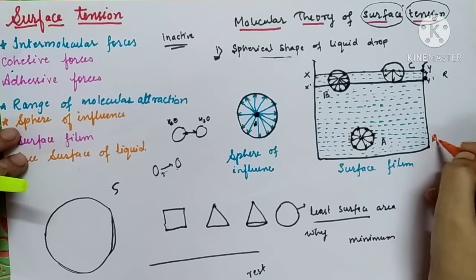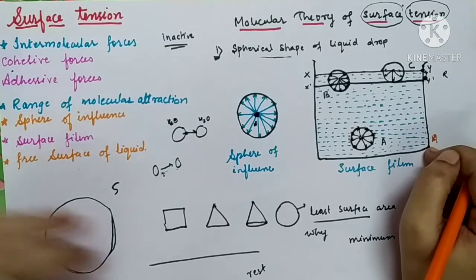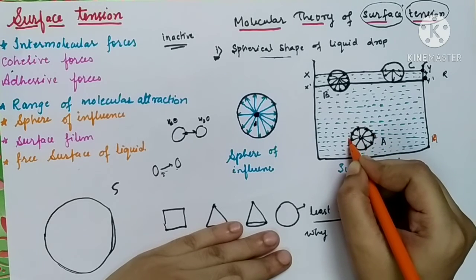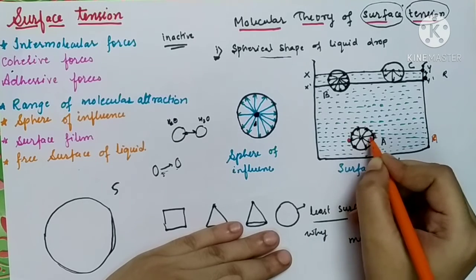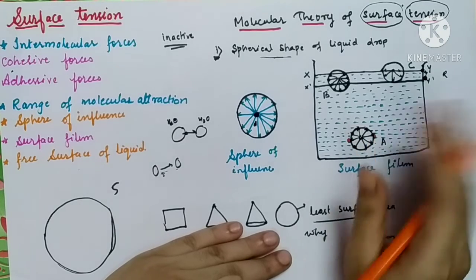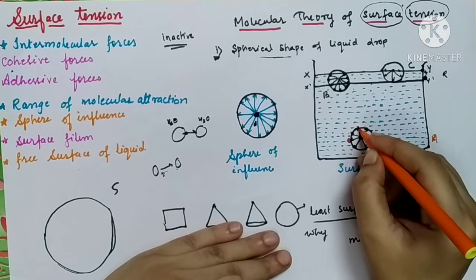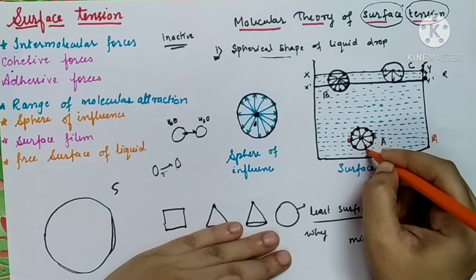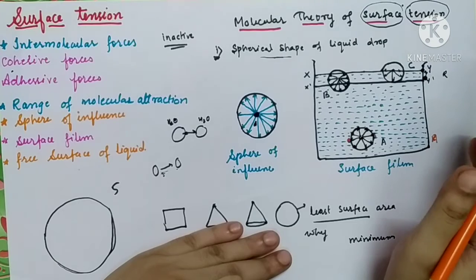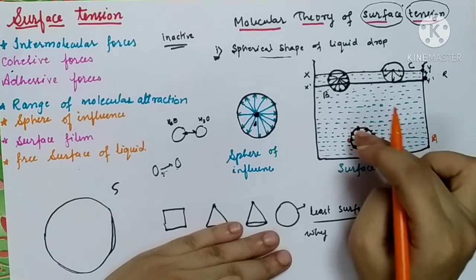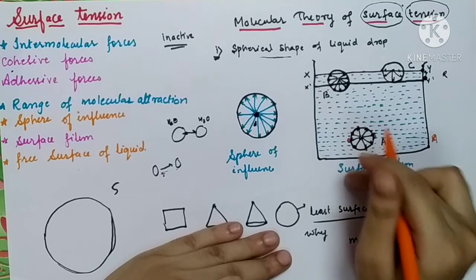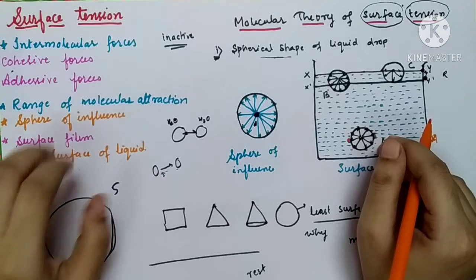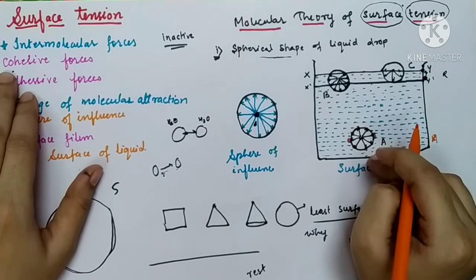So cohesive force acting on the molecule A is 0 because one molecule will pull molecule A from this side, another molecule will pull molecule A from this side. Equal and opposite forces will cancel each other out. Similarly, one molecule will pull the molecule A from this side, one molecule will pull it from this side. Resultant will be 0. So in every case, resultant will become 0. So there will be no resultant cohesive force acting on the molecule A, or you can say cohesive force acting on the molecule A is 0.